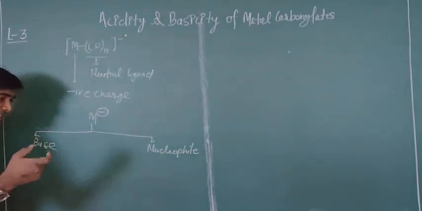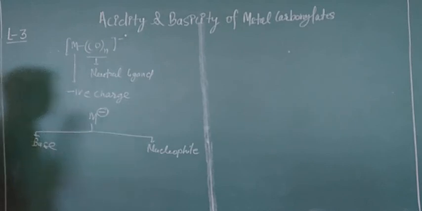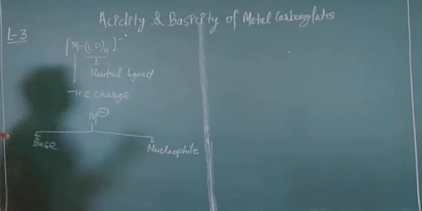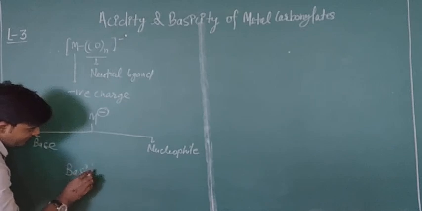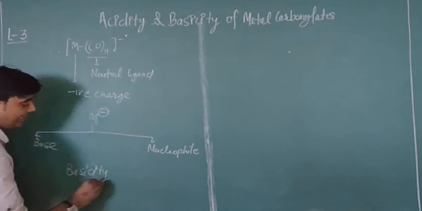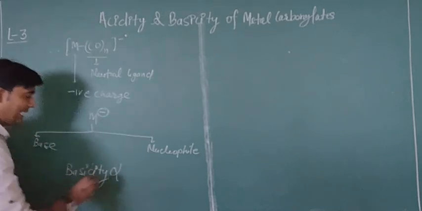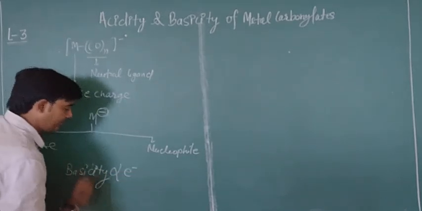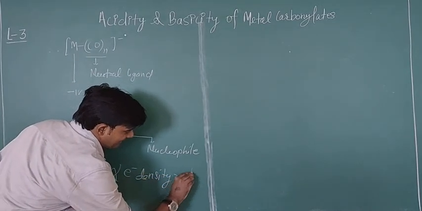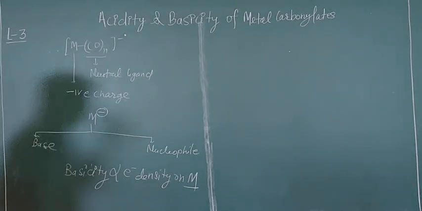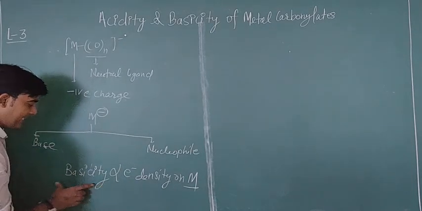The tendency to attract a proton from a species in the solvent or solution of a metal carbonylate depends on its basicity. The basicity of metal carbonylates depends on the electron density, the negative charge, on the metal atom. The electron density on the central atom will decide its basicity.